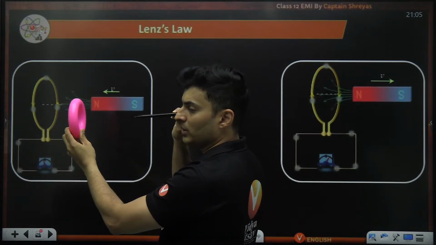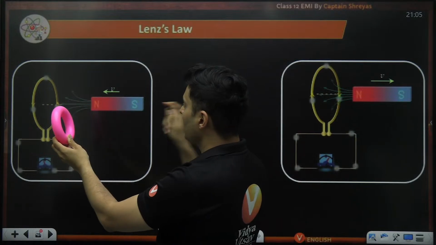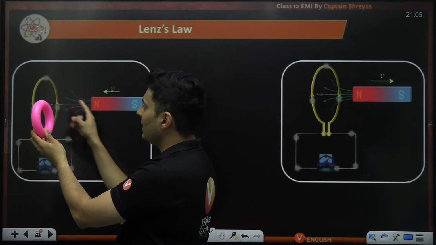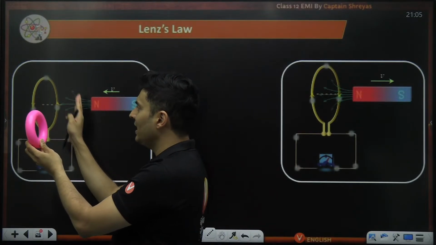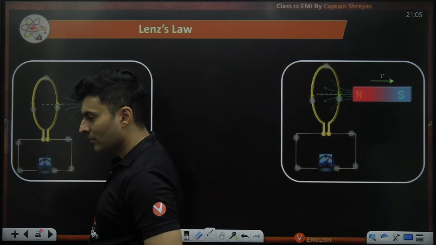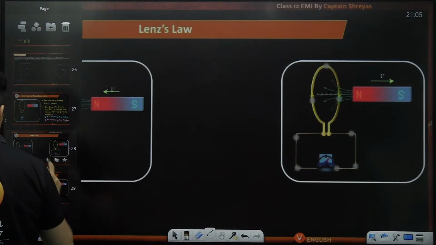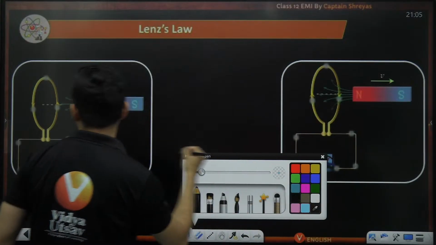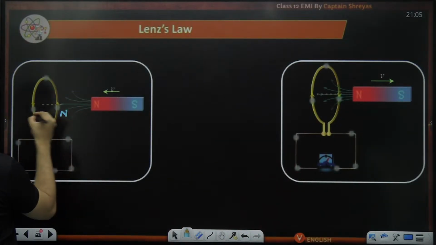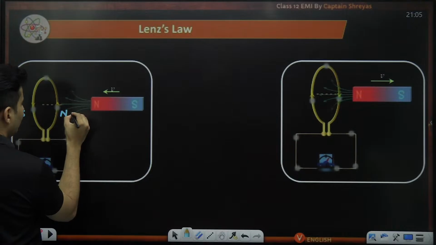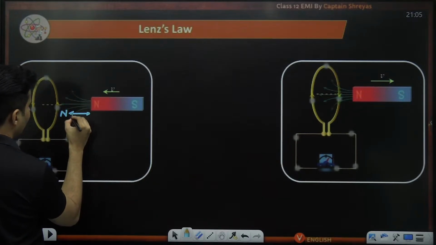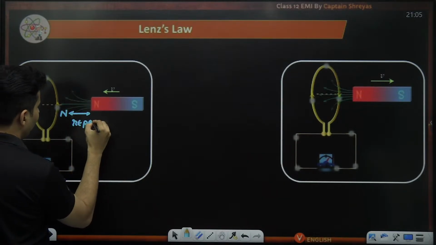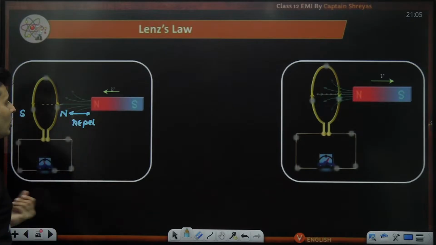So what this particular coil will do is try to repel this magnet by creating a north pole this side and a south pole this side. Getting my point? It will create an induced field such that this north pole is here, south pole is here, and this north and this north, what will they do? They will repel. Why? Because this magnet was coming closer.